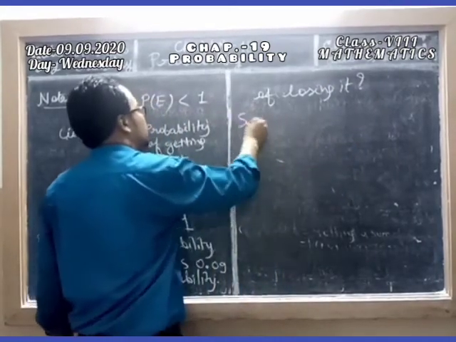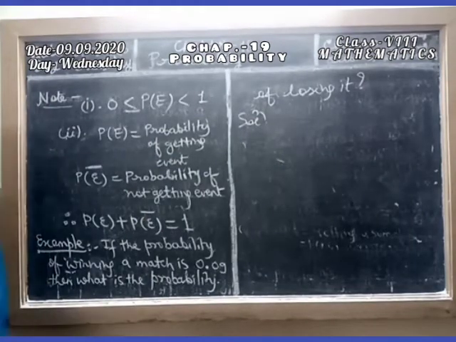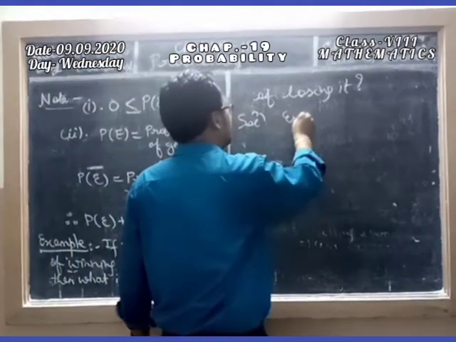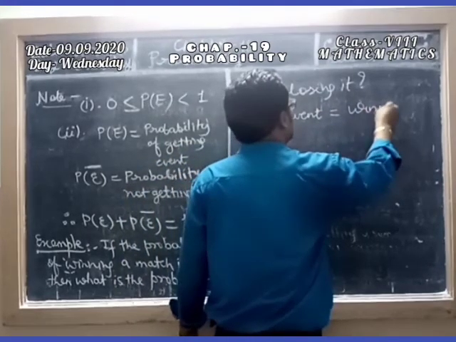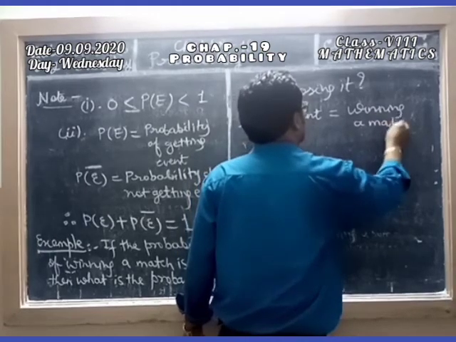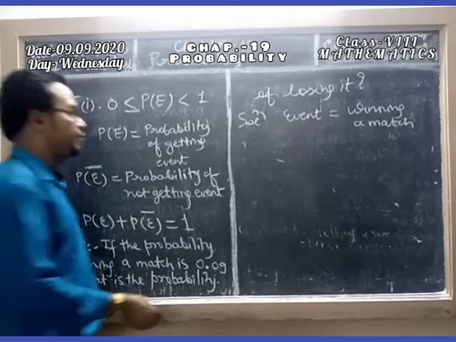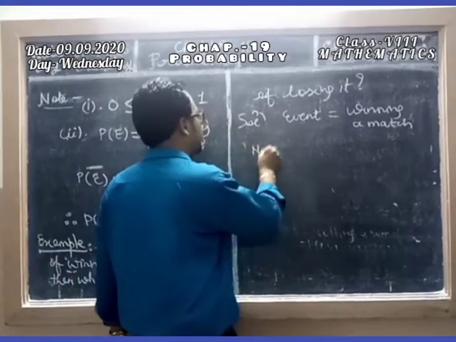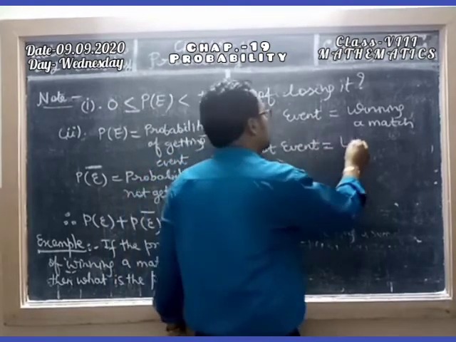Dear student, so the probability of winning a match. Let us suppose the event is winning a match. Clear? So losing a match is not the event. So not E means losing a match.